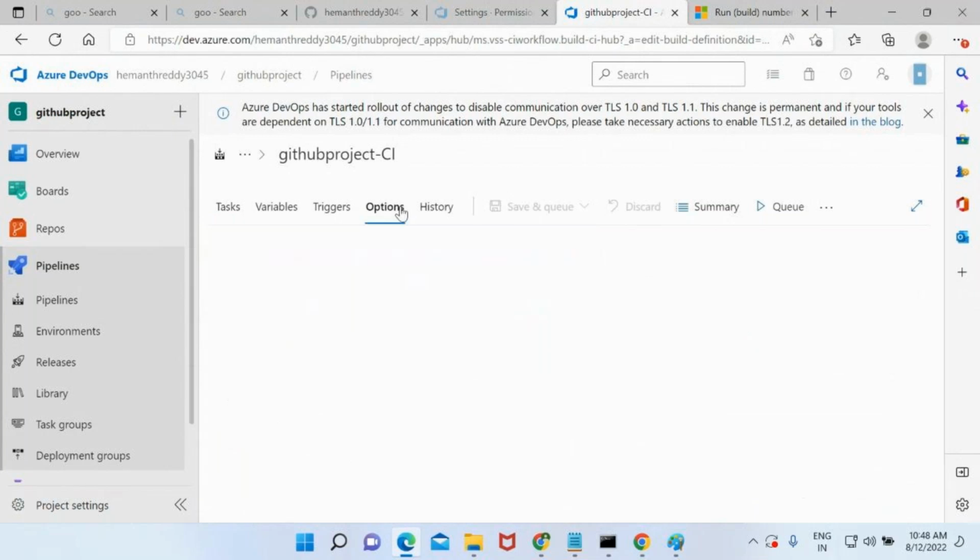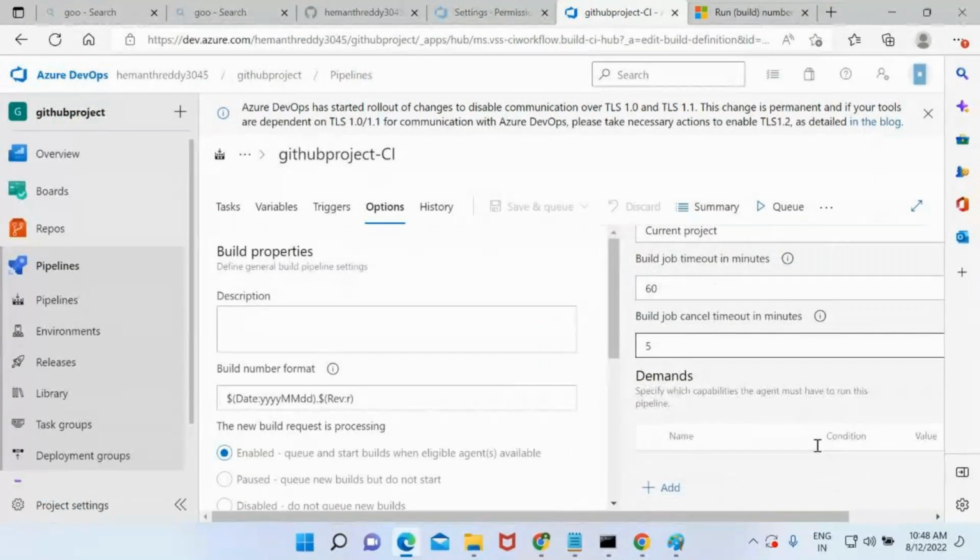So if you want to specify some demands for your pipeline, you can mention them like this. For example, I have two VMs. In the two VMs, I have Visual Studio 2017 and Visual Studio 2019. I want my pipeline to run only on Visual Studio 2019. So which VM is it going to? The second VM. Directly the request will go to the second VM. How is it going to go? Because you have specified demands. So if you meet these demands, then go to that VM.